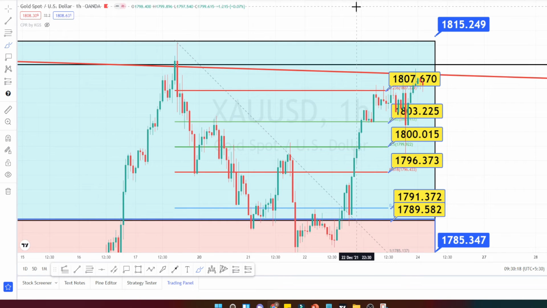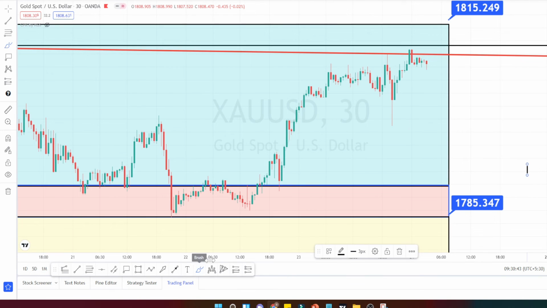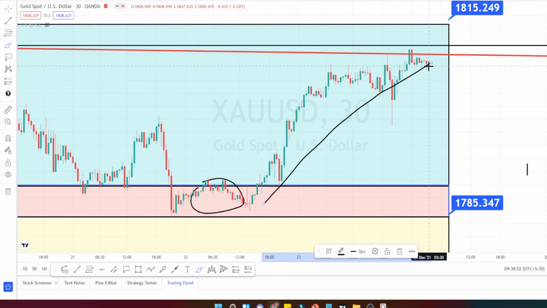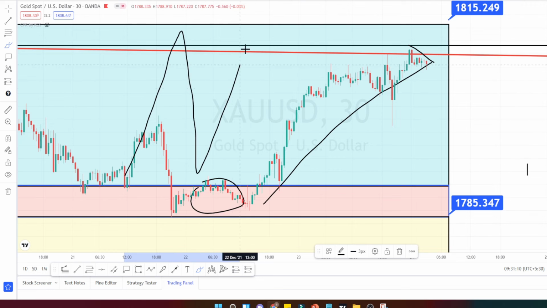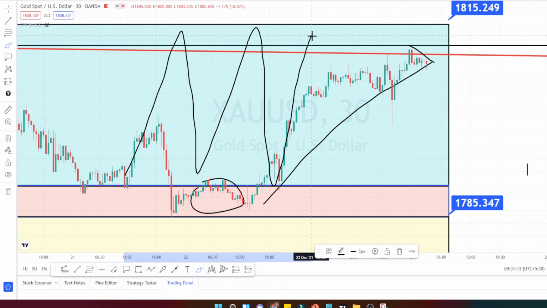Let us do the analysis in the 30 minutes time frame. I am in the 30 minutes time frame now. Here we can clearly notice that the price got rejected at the level of 1785 and it was on a very nice uptrend. And currently price is getting rejected at the price level of 1811 and it is showing the sign of trend reversal. Wait for a confirmation on the trend reversal, then go on a trade on the bearish side. Currently the price action is trading within this support and resistance level of 1815 and 1785. It is a range bound market when we look at the price action from the 30 minutes time frame.